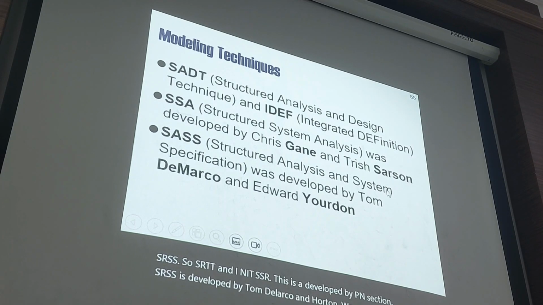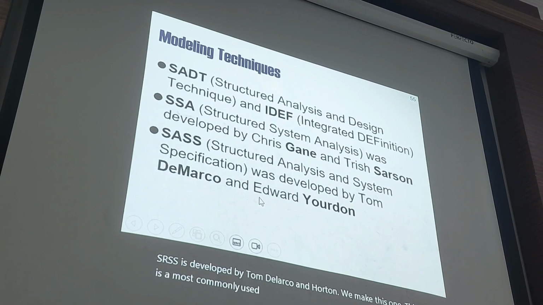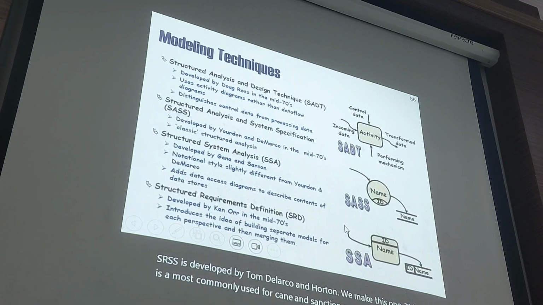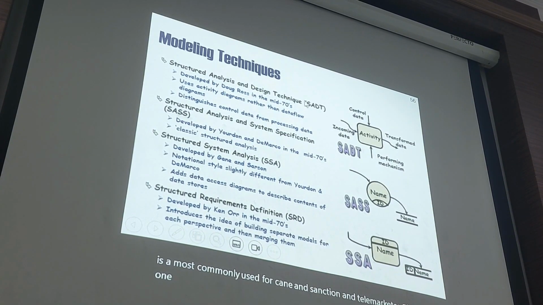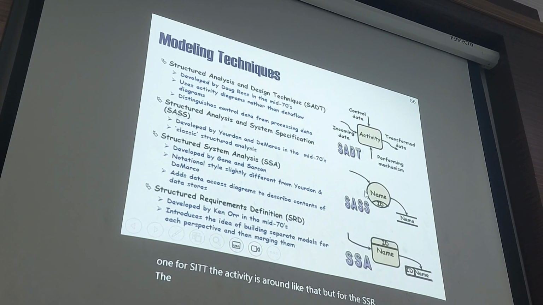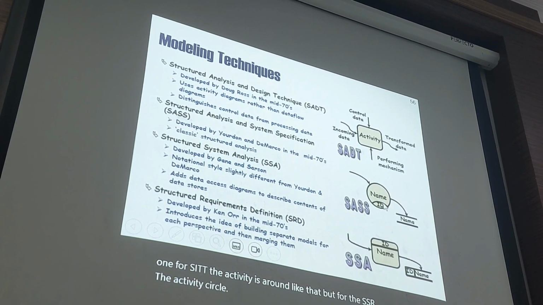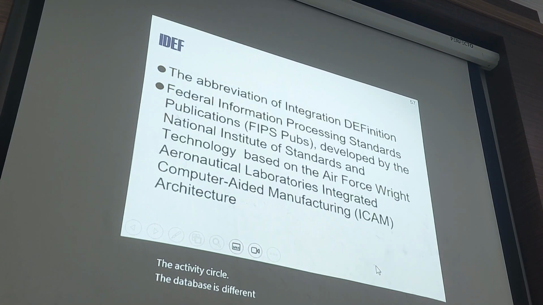This is most commonly used by Gane and Sarson and DeMarco. For SRDT the activity is not like that, but for the SSR the activity is a circle. The database symbol is different in SRDT, SRSS, and SSR.